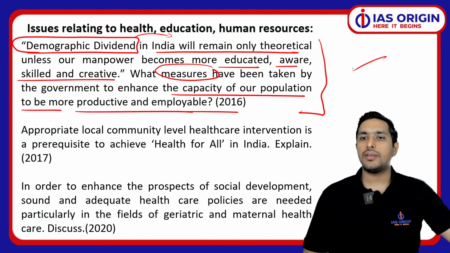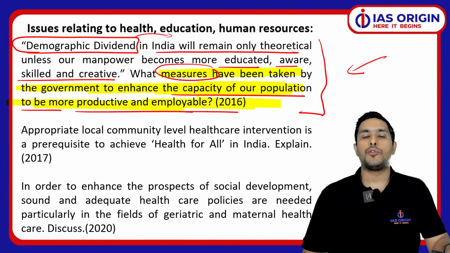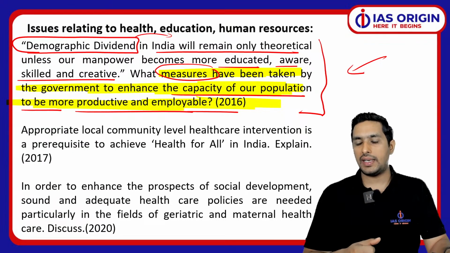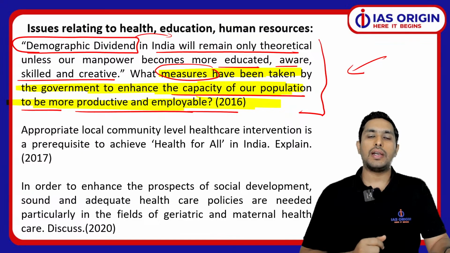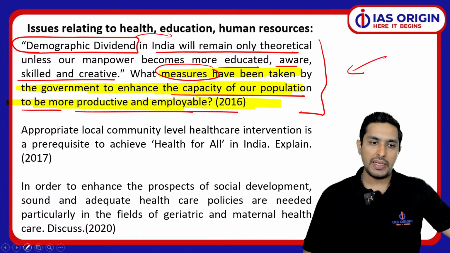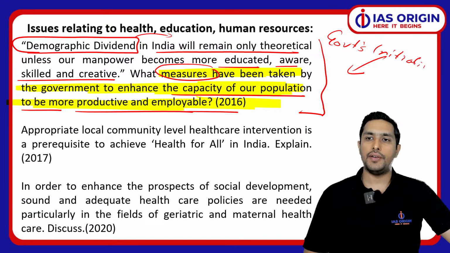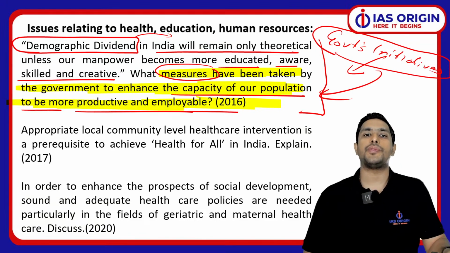Now that's a very interesting question. They are literally asking you what all are the measures which have been taken by the government to enhance the capacity of the population. So we have to make them more employable, more efficient, and make sure that they are able to work properly, able to deliver, able to contribute. So again, this is a question on the government's initiatives, that is the kind of question which is being asked. So that's again a very important question.